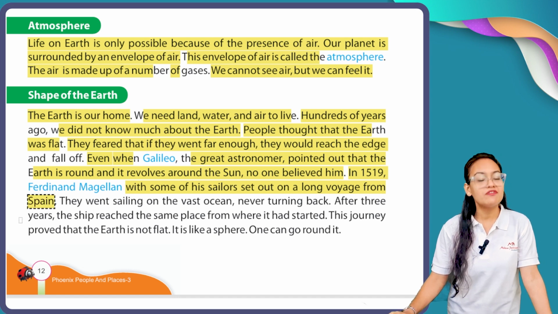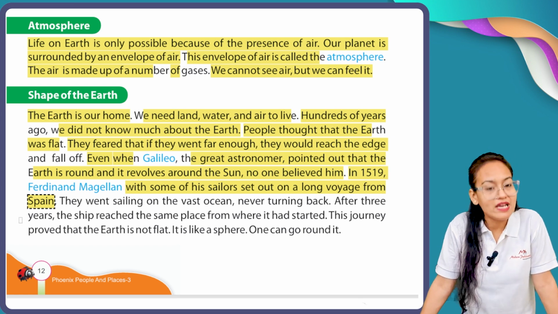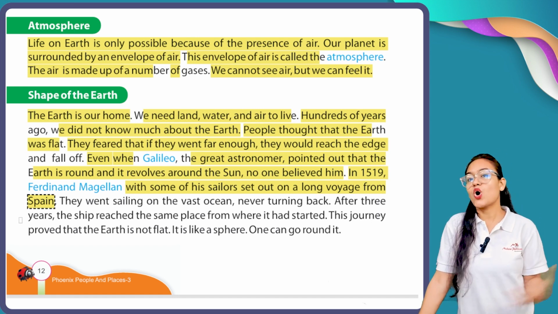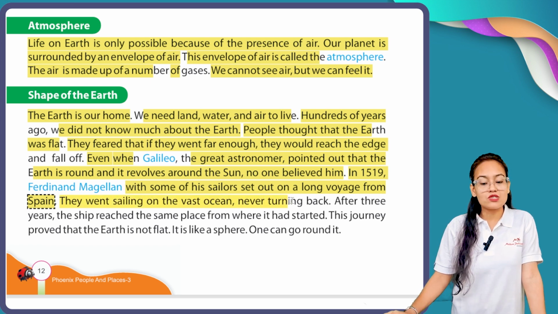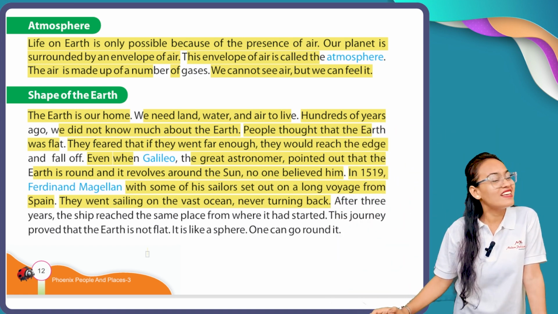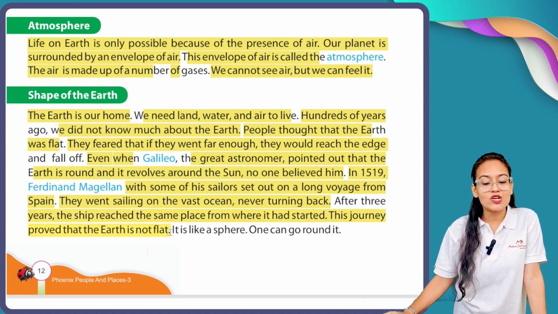In 1519, a Spanish traveler named Ferdinand Magellan, with the help of some sailors, started a long voyage. Voyage means journey. They went sailing on the vast ocean, never turning back. After 3 years, the ship reached the same place from where it started. This journey proved that the earth is not flat, it is like a sphere, and one can go round it.